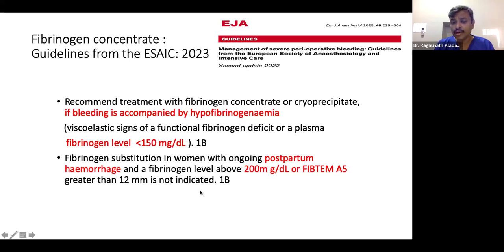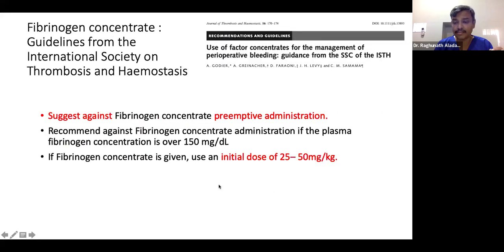Fibrinogen substitution in women with ongoing postpartum hemorrhage, with fibrinogen level below 200 milligram per deciliter. In the case of a PPH patient, this value should be on the higher side. The trigger should be a little bit higher, 200 milligram per deciliter. FIBTEM means it is again thromboelastography. FIBTEM showing A5 less than 12 millimeter, which means fibrinogen is less than 200, we have to transfuse fibrinogen. That is what applies in PPH.